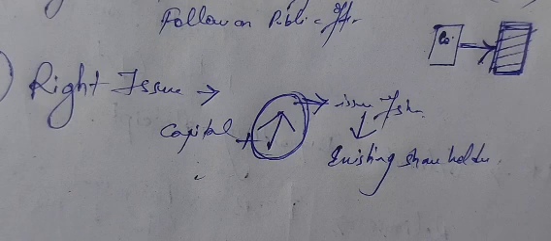This is rights issue. Whenever the company wants to raise additional capital, the company issues shares first to the existing equity shareholders. If the existing equity shareholders fail to subscribe to it, then the company issues the shares to the outsiders. The company can also directly issue shares to the outsiders by just passing an SR in a GM. This is rights issue. This is one of the methods of new issue. Is it clear?